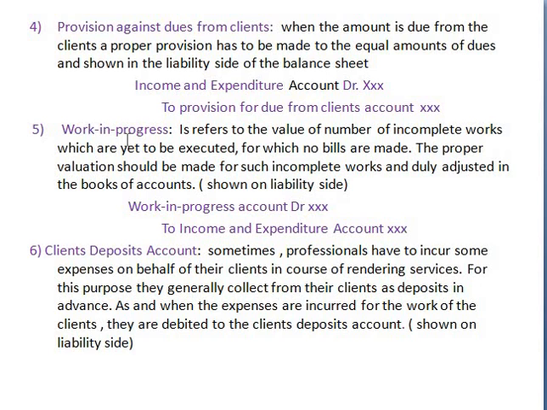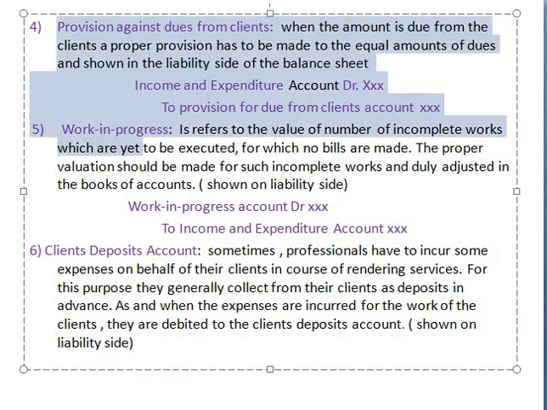And last but not least, the client deposit. Because work is going on, at that time the professional has to incur some expenses on behalf of the client. In such a moment, the professional has to collect some amount from the clients for rendering the services. Whatever amount they collect before completion of the work is to be considered the client's deposited amount, an advance paid by the clients. That is to be recorded on the liability side of the balance sheet.